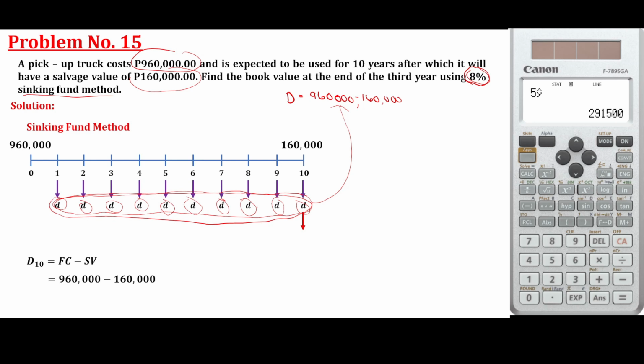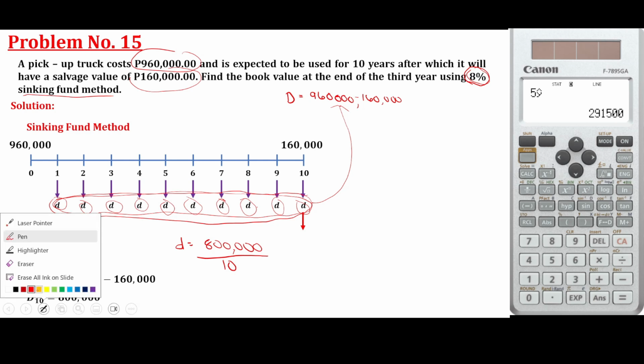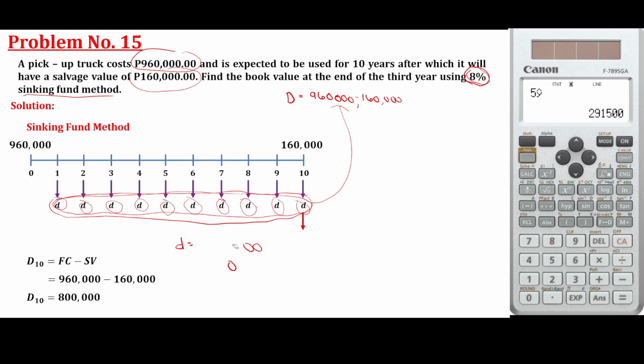So that is 960 minus 160. This is 800,000. So it is not the same with how we solved the D from the previous problem. If you are going to use straight line method, the 800,000 divided by 10, that is 80,000, no? But this is not the straight line method. Do not use this formula. But instead, use the annuity formula.